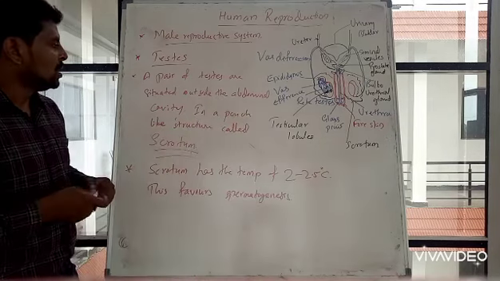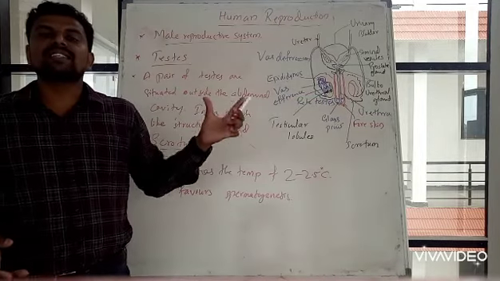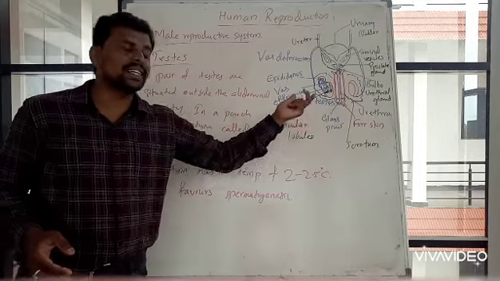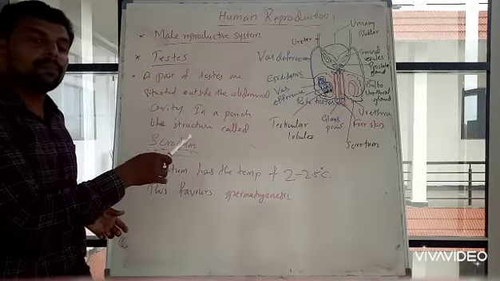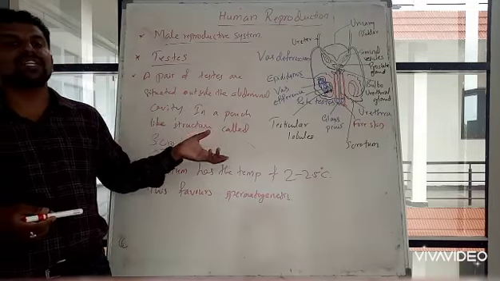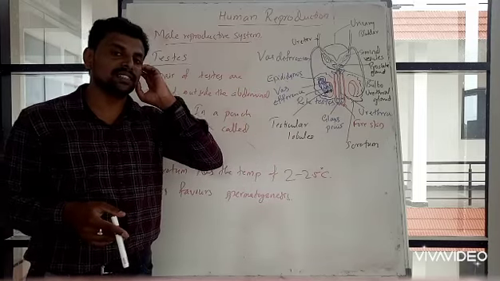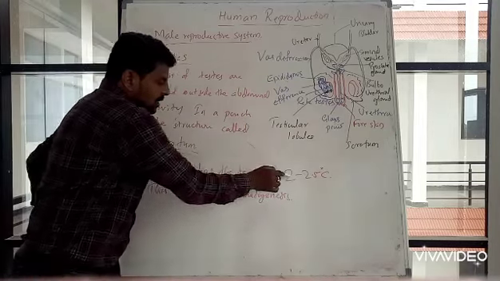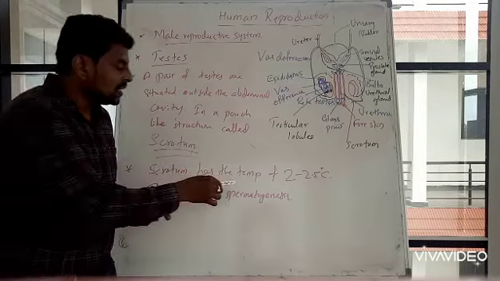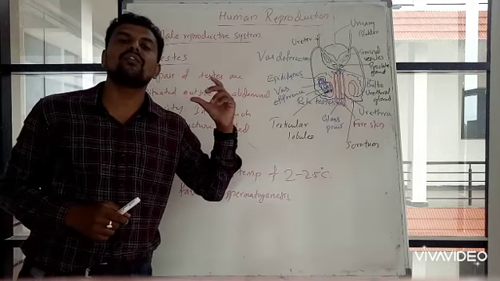So a pair of testes are situated outside the body in a pouch-like structure called scrotum. It is placed outside the human body because the normal body temperature of a human being is 37 degrees Celsius, but in the scrotum the temperature will be around 2 to 2.5 degrees Celsius lower.